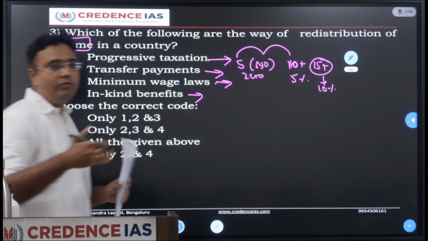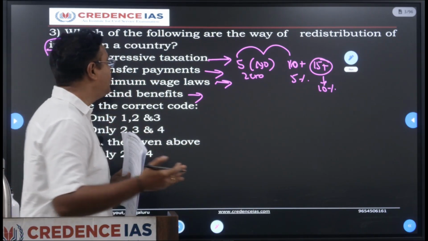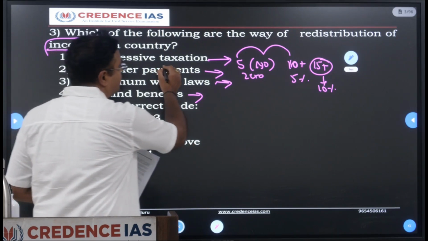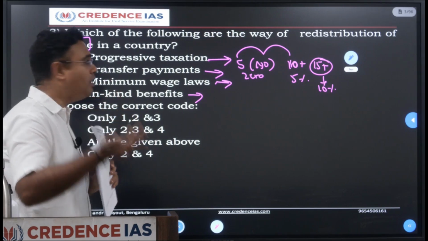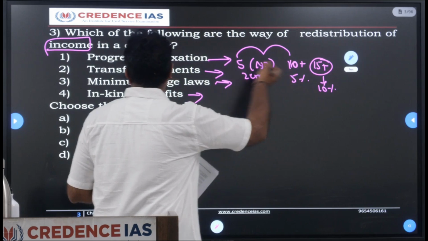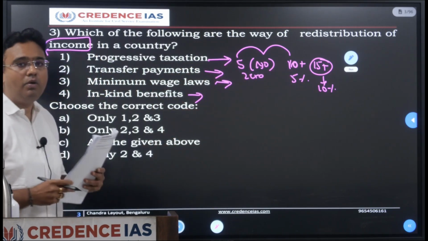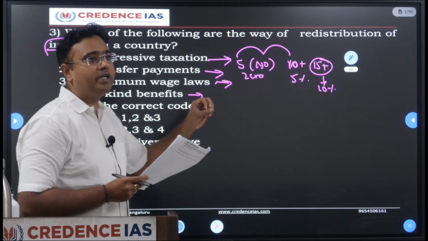Like this, when a person's income keeps increasing, the taxation also changes. When income is progressive, taxation is also progressive. So this is a mechanism towards the redistribution of income, definitely. The person who earns more has to pay more.